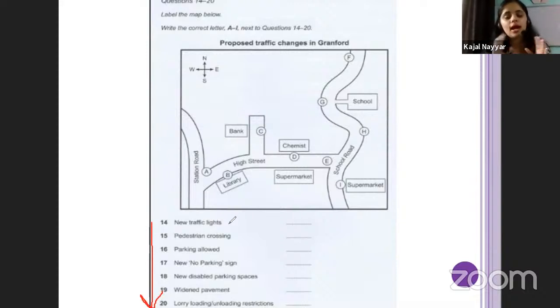As soon as they start speaking, there are a few things that you can do, especially in paper delivered tests. First of all, you can mark the directions where they're going. For example, they start by saying that in front of the school there will be the new traffic lights. What you can do, with the pencil you have right now, is make an arrow like this and show the direction, that it is in front of this place.